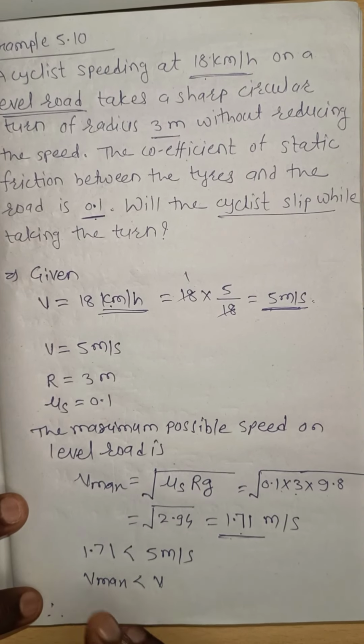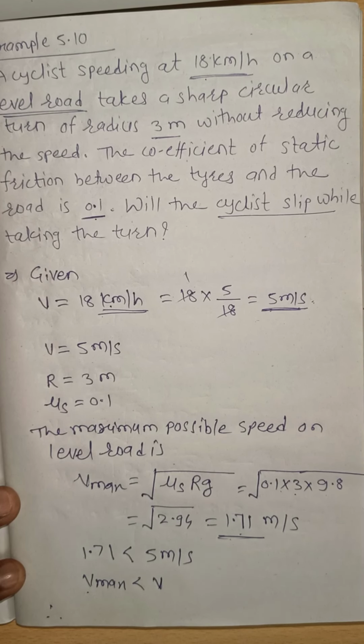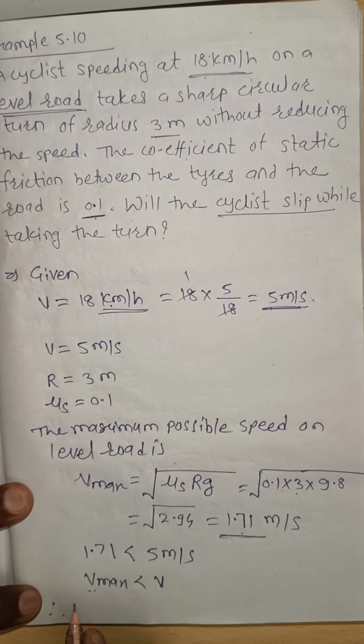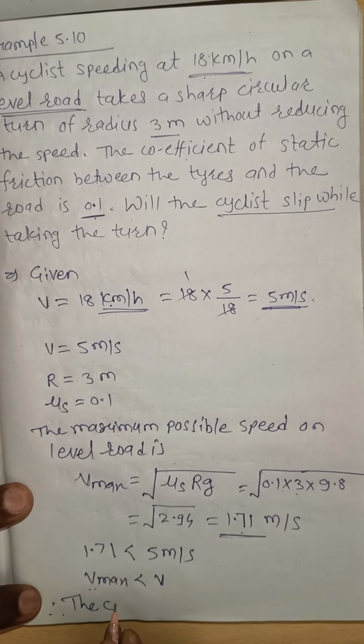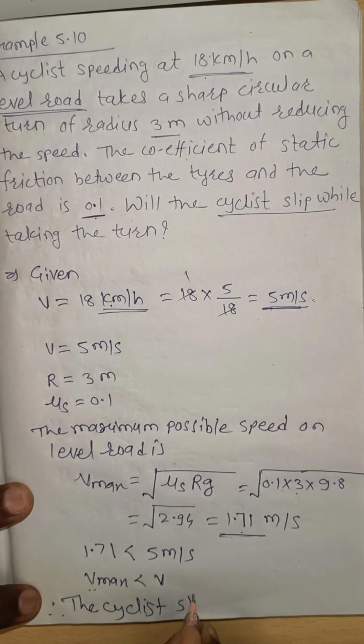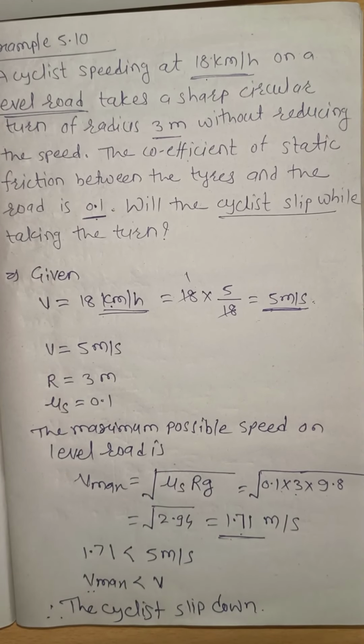Actually, it should be that v is less than or equal to v maximum. But in this case, the speed of the cyclist is more than the maximum limiting speed of the vehicle, means the maximum possible speed is less than the actual speed. Therefore, the cyclist slips down while taking the turn.